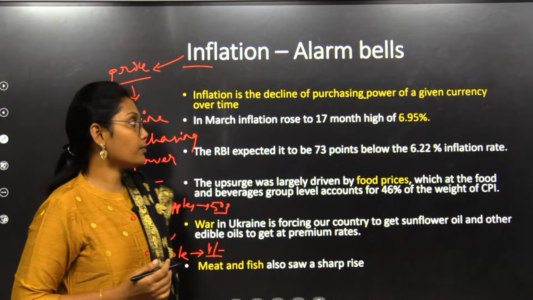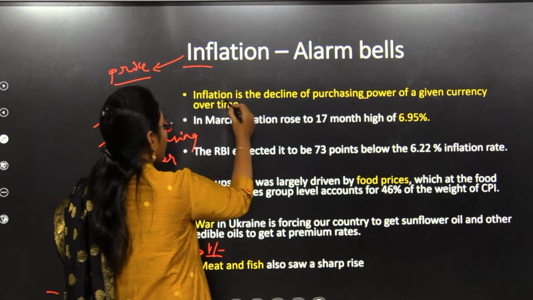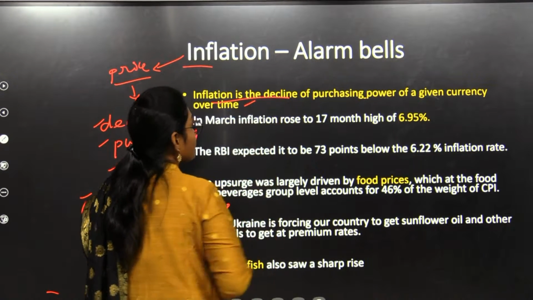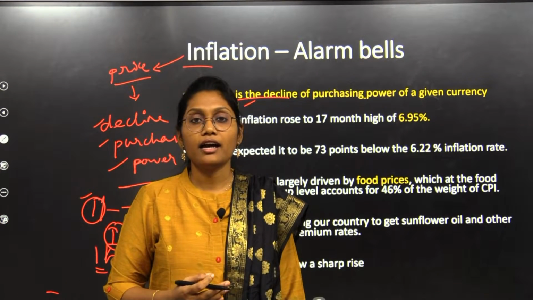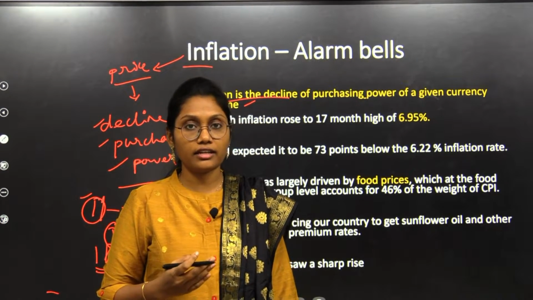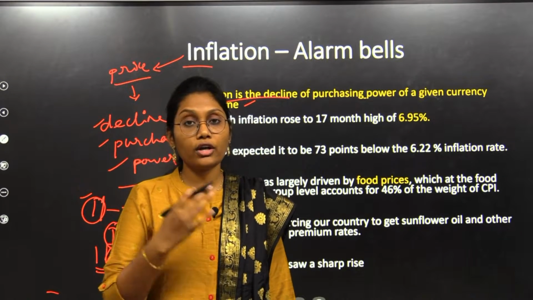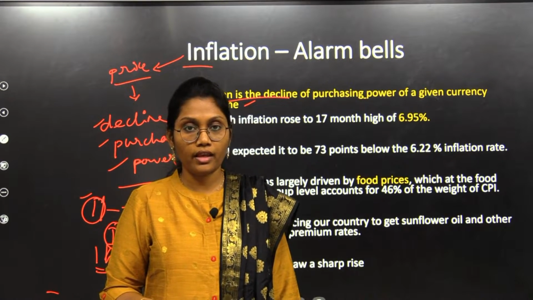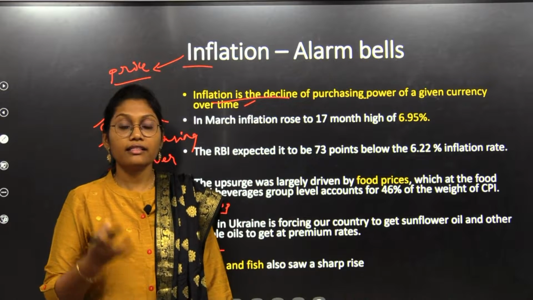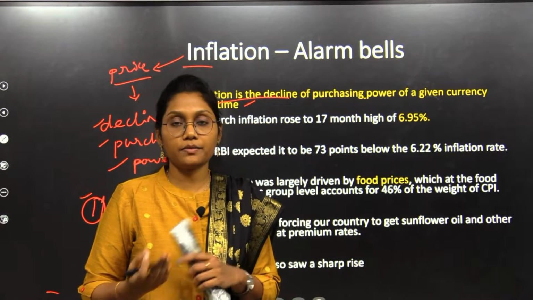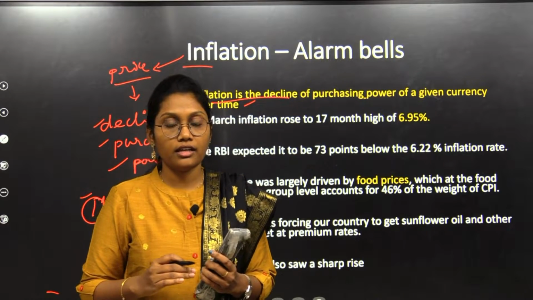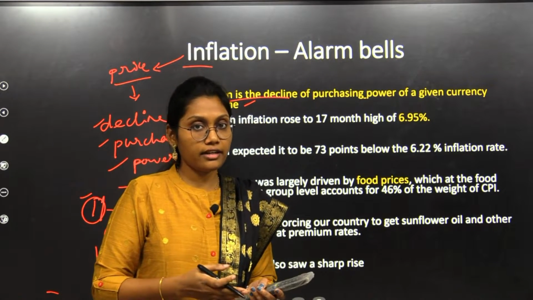So in this scenario, there is an alarming rise of inflation. Recently in the news, RBI announced that it would be focusing more on inflation over growth. If RBI is taking steps towards it, inflation should decline, right?